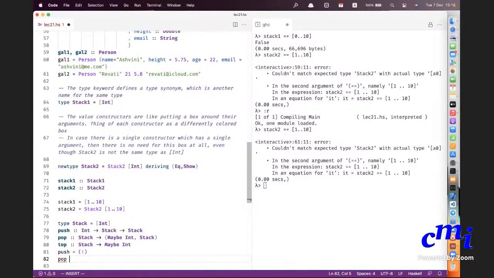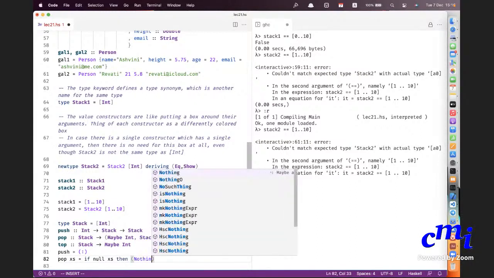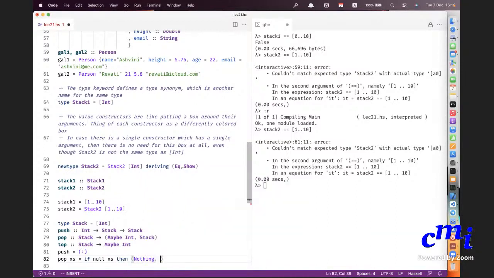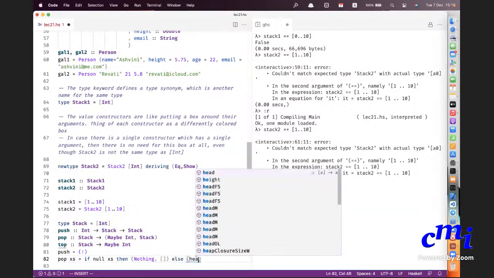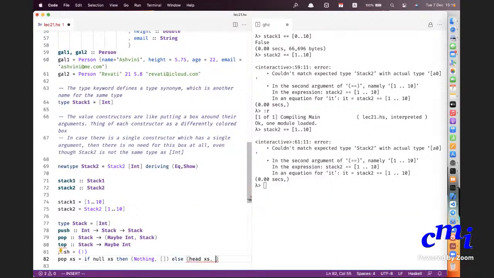Pop of a list of x's is: if null x's, if x's is a null list, then nothing, empty list, else head x's, tail x's, just head x's.